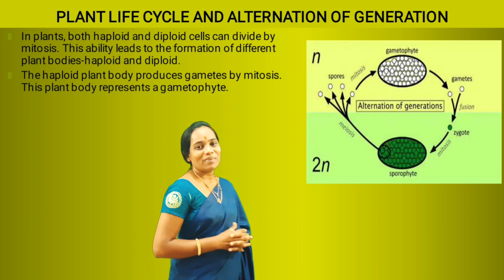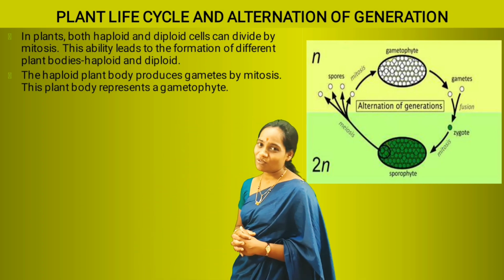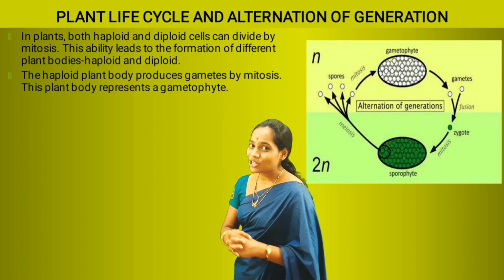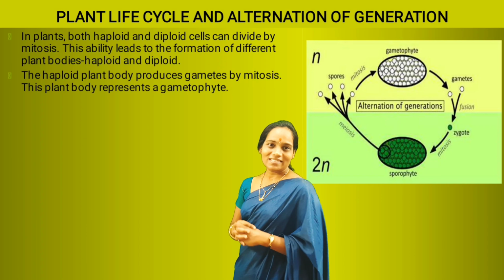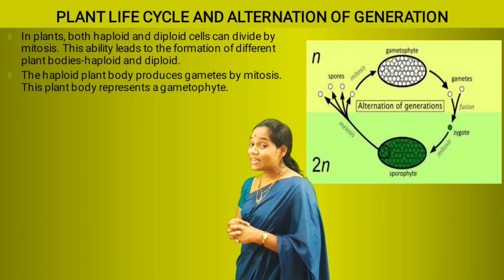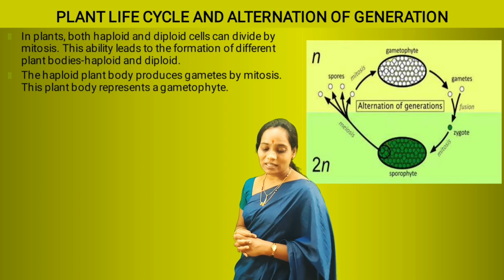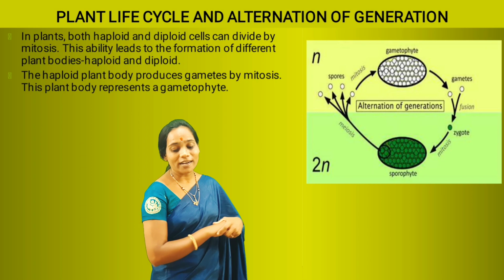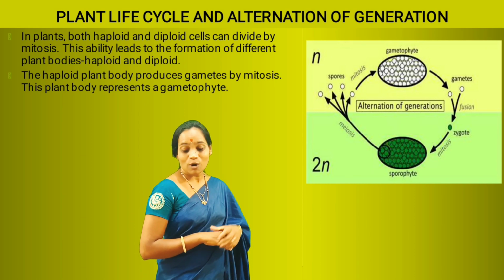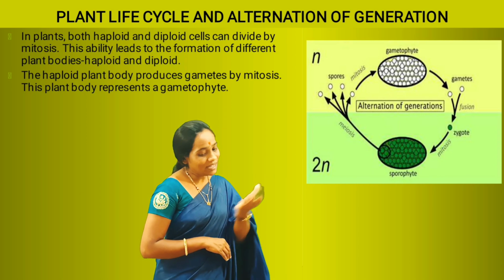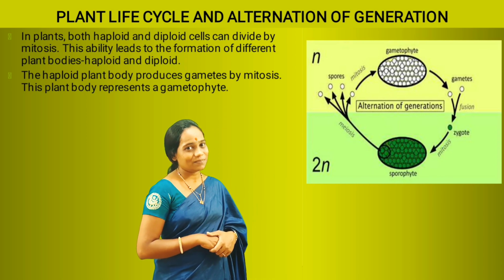And remember, the haploid gametophytic plant body is capable of producing gametes, which you can see: male gamete and female gamete.